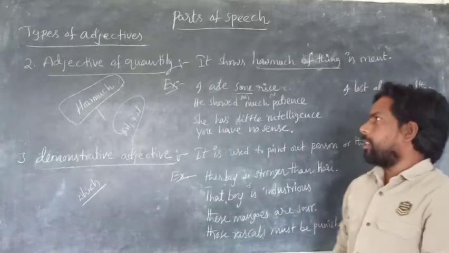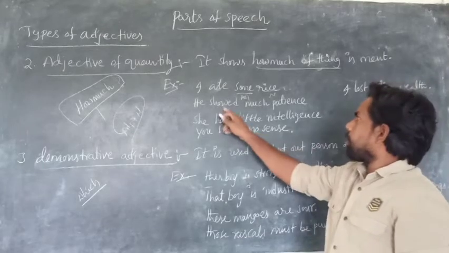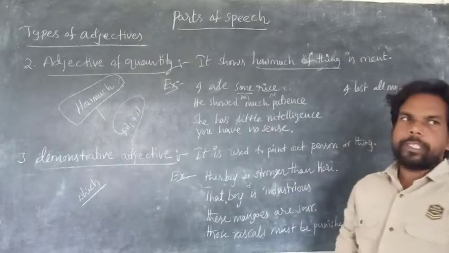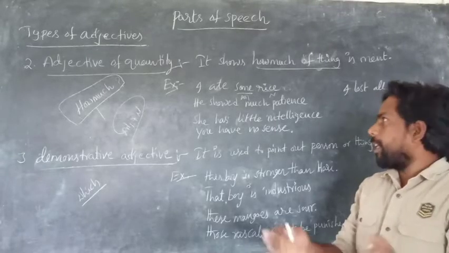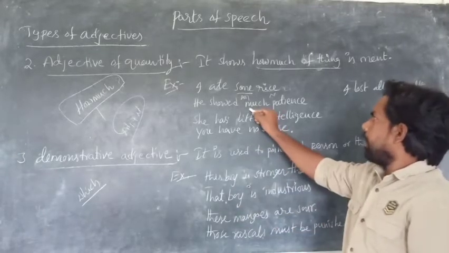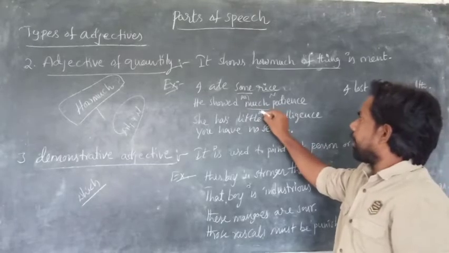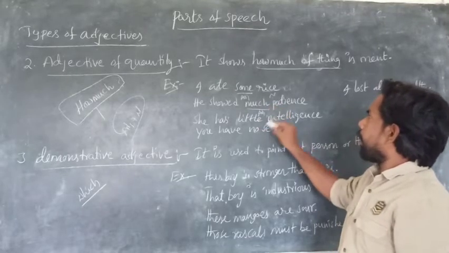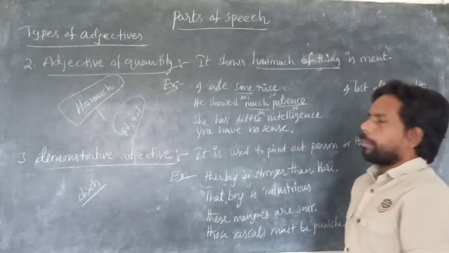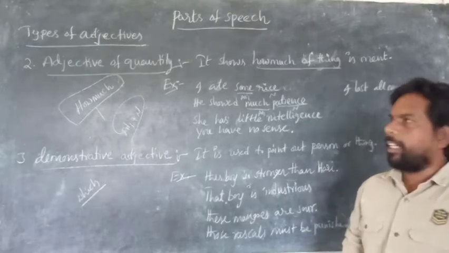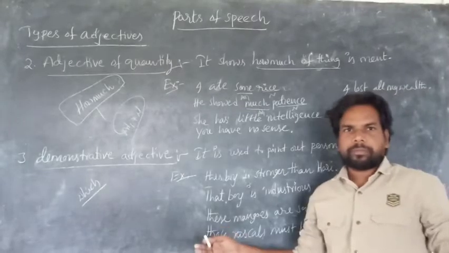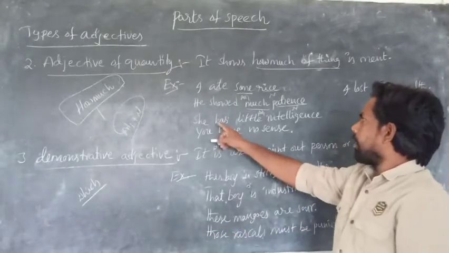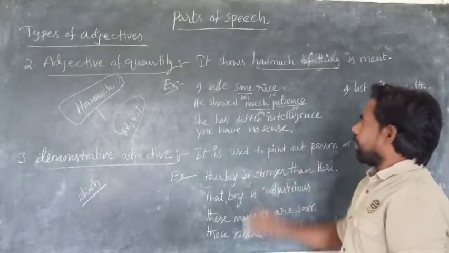So next one, he showed much patience. How much patience? Much patience. Much is called adjective because it shows quantity. Patience is a noun. Is it clear? How much patience is shown? Much.